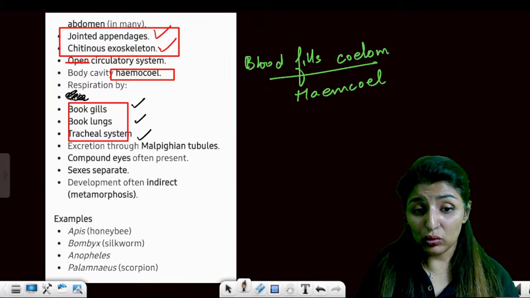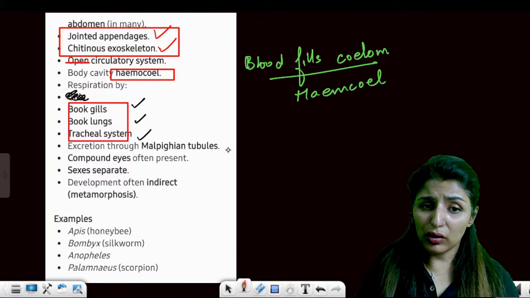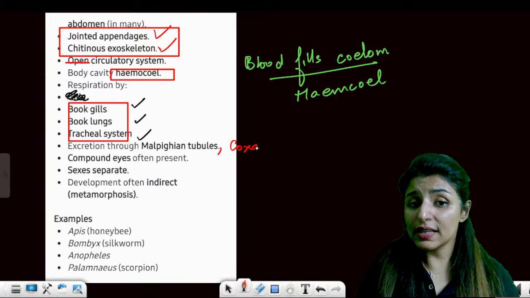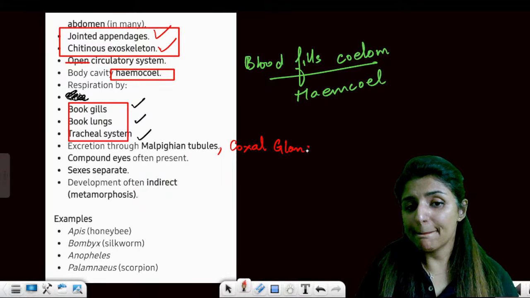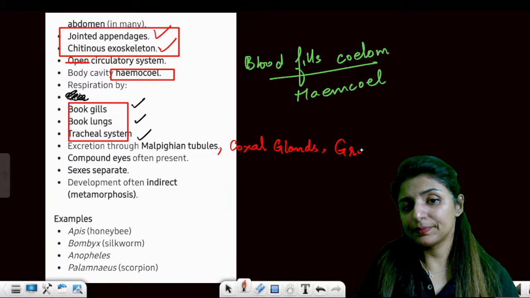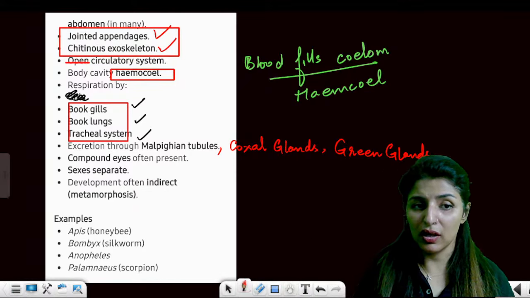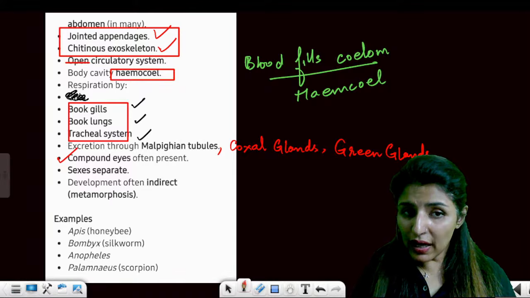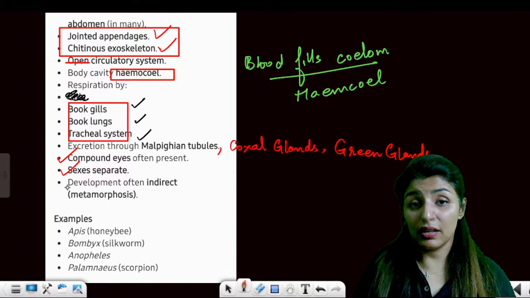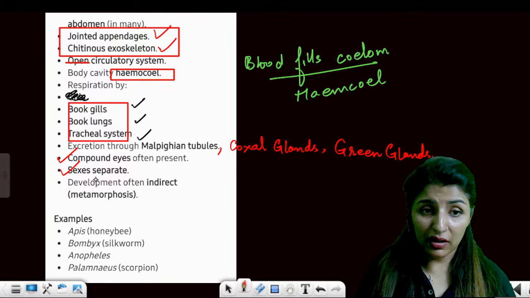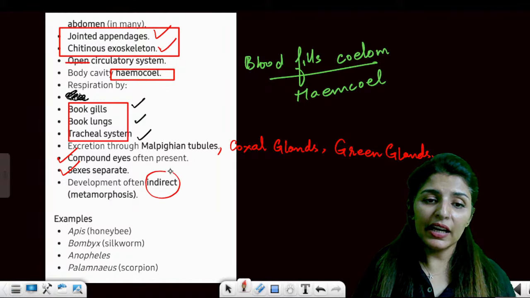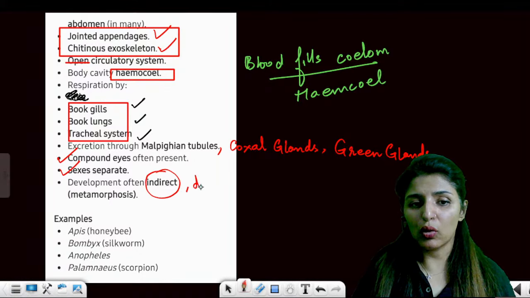Excretion can occur through malpighian tubules, coxal glands, and green glands. So different arthropods will have different methods for respiration and excretion. It has compound eyes, and sexes are separate. If you remember cockroach, males and females were different, right? Development will often be indirect but can be direct also.